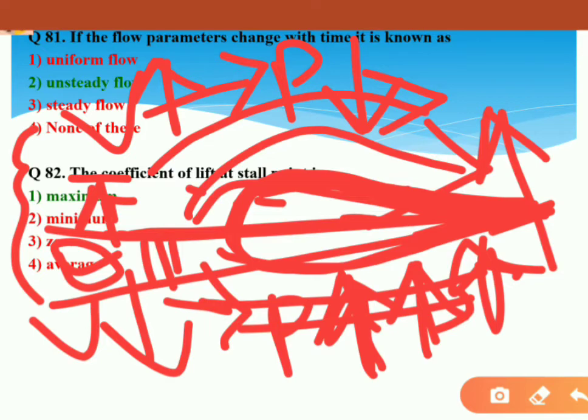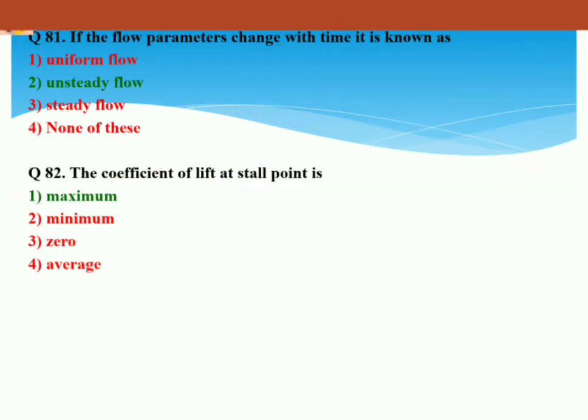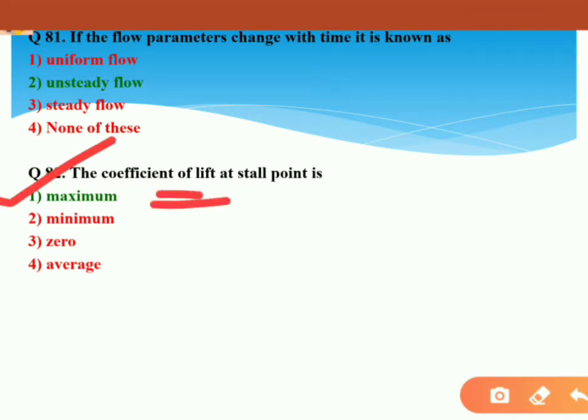That certain point is known as the stall point, at which the coefficient of lift is maximum, and after that the coefficient of lift will decrease. So here option 1 will be the correct answer for that question.